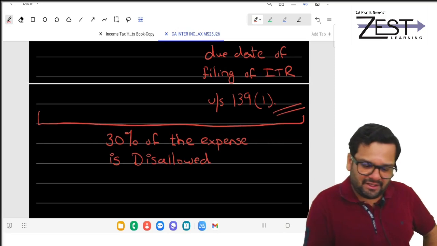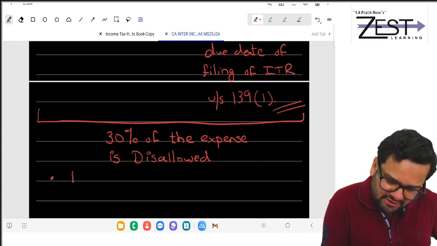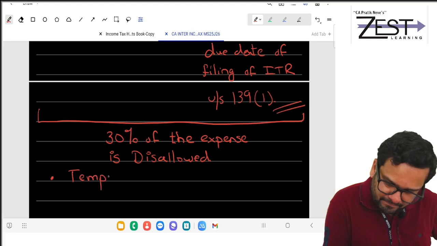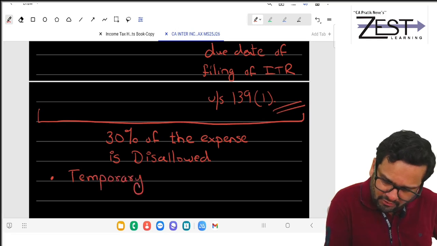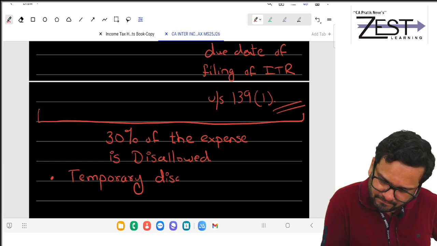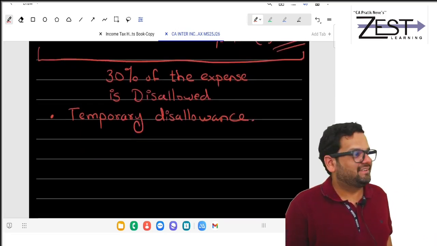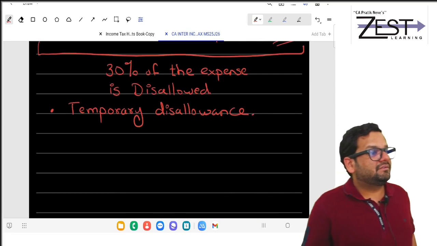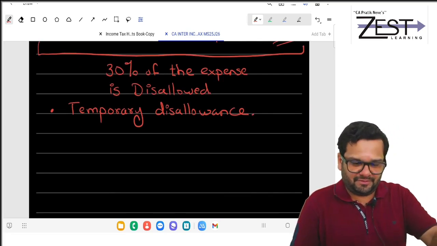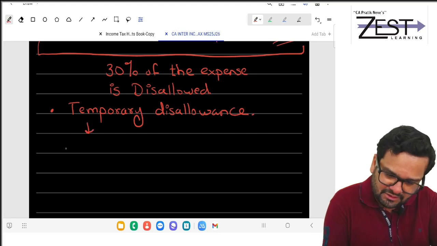But for your understanding, write one point that this is, what? I'll explain you everything now. This is temporary disallowance. Why is it temporary disallowance?